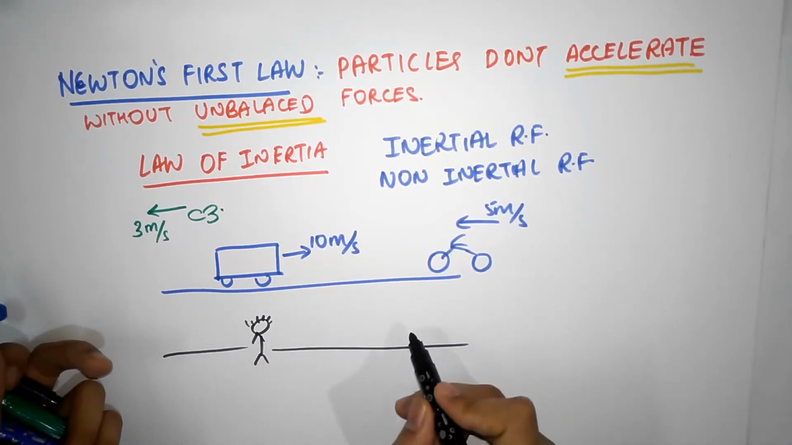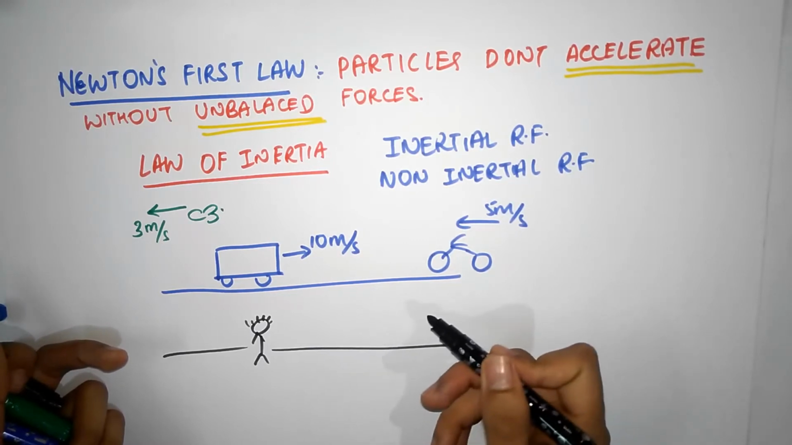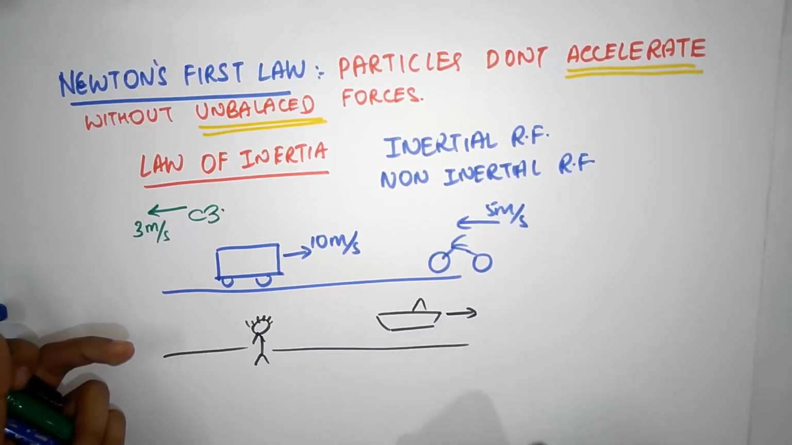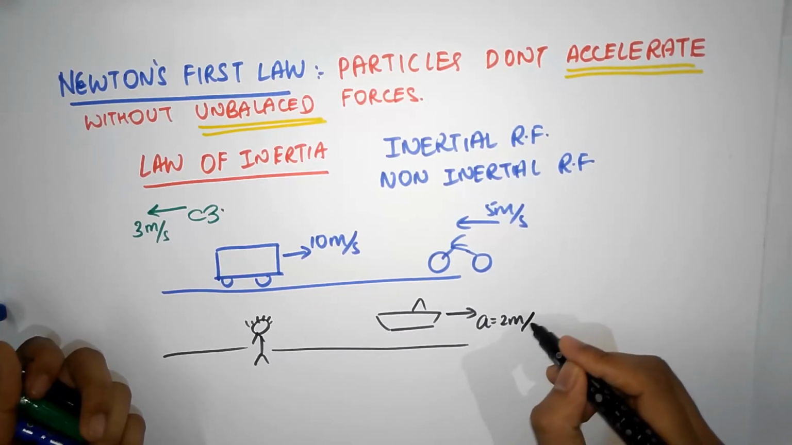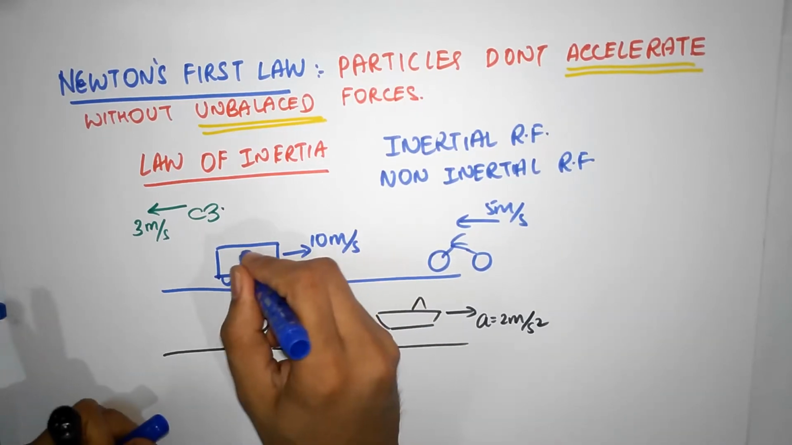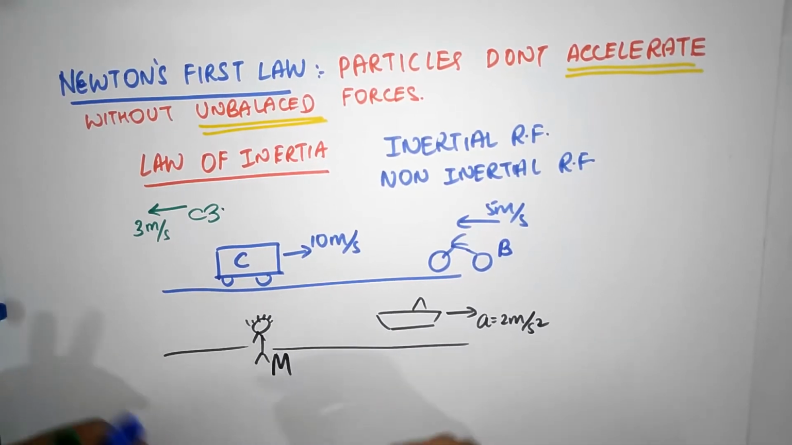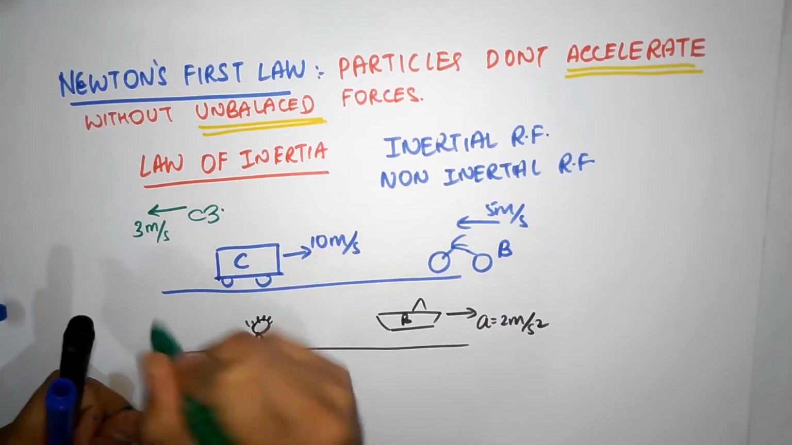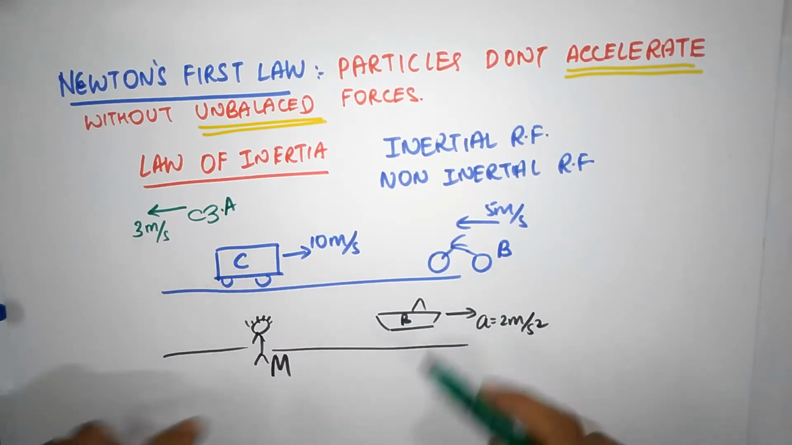And let's say there is something else moving. There's a boat here, okay? I don't know where the boat comes from. But this boat is moving towards the right, and not just moving, it's accelerating, 2 meters per second squared. Okay, we have the situation. So we have the car, it's called C. We have the bike, B. We have Mashi, that's M. And we have the boat, B. And we have the bird. Let's call that bird A.